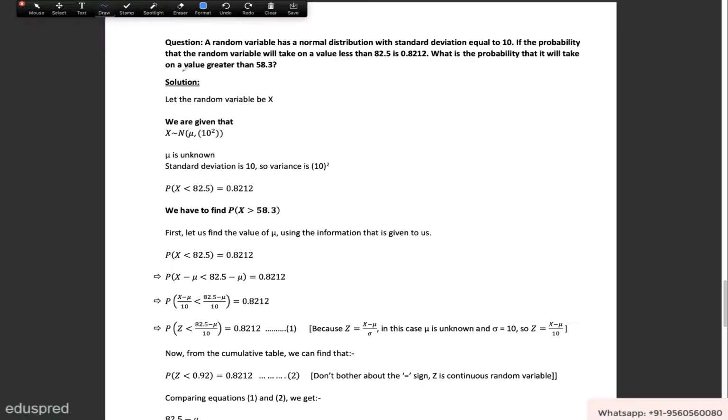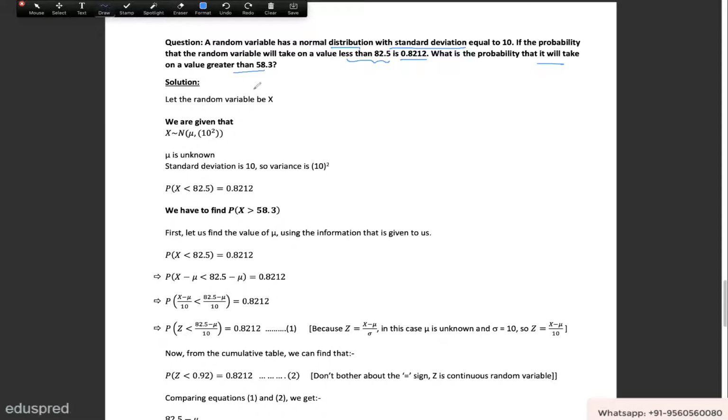In this video, I'm going to solve this question. A random variable has a normal distribution with standard deviation equal to 10. If the probability that the random variable will take on a value less than 82.5 is 0.8212, what is the probability that it will take on a value greater than 58.3?